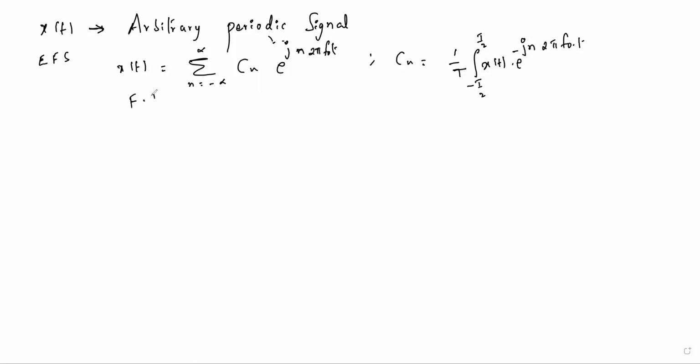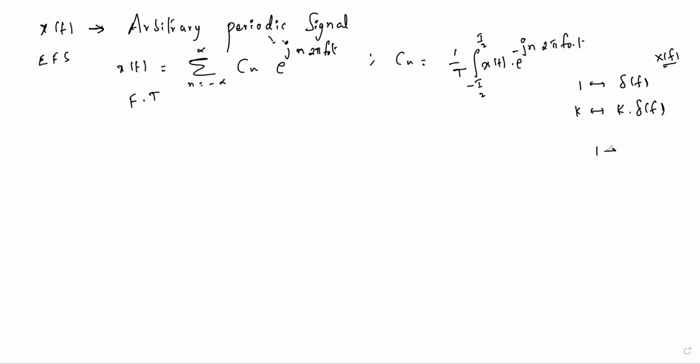So apply the Fourier transform here. For that, let us recall the Fourier transform pair. For 1, I told you that the Fourier transform is del of f, impulse function, or for constant k, it is k into del of f, if it is x of f notation.